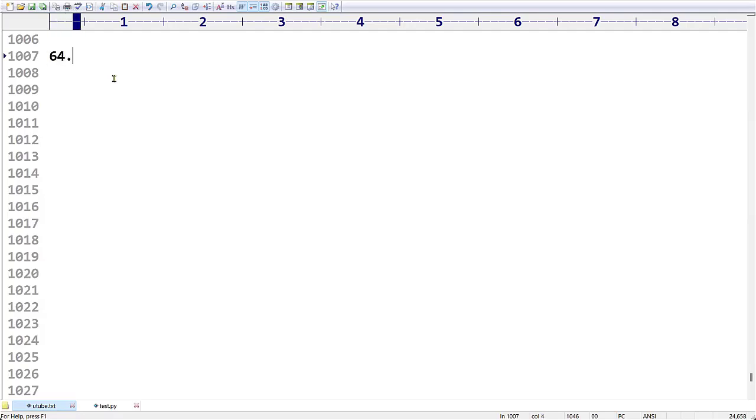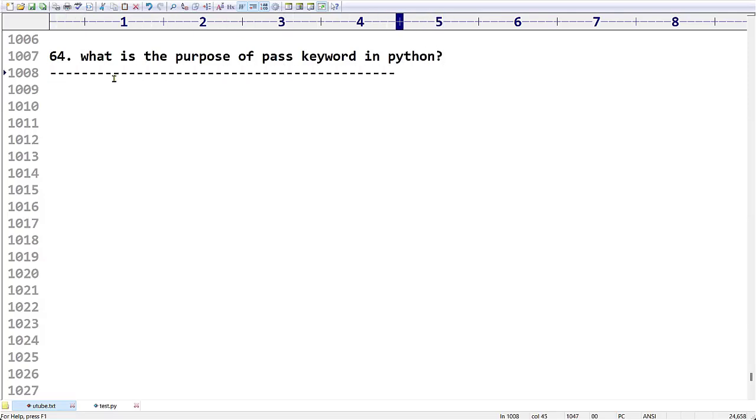The next question is the 64th question. What is the purpose of the pass keyword in Python? How are you going to use the pass keyword in Python? There are so many advantages with this pass keyword.